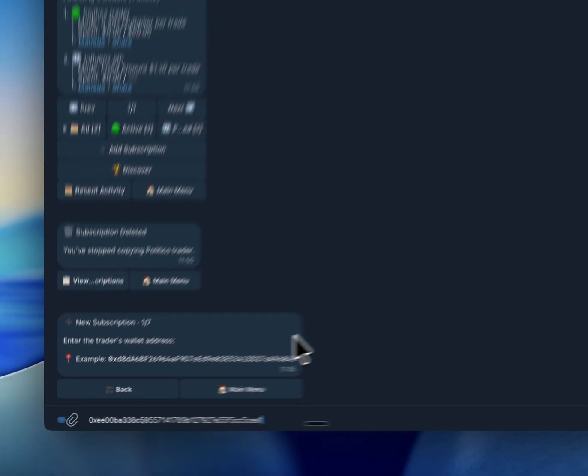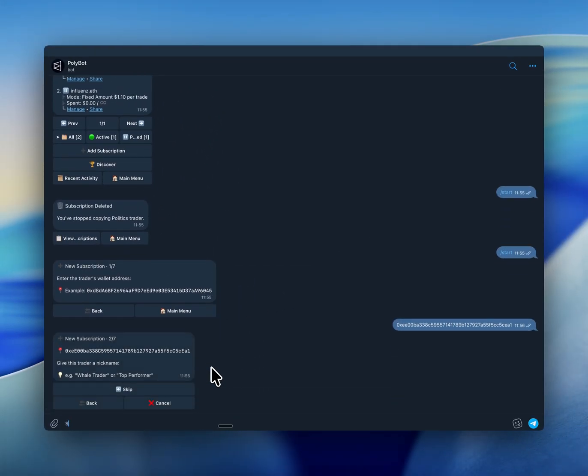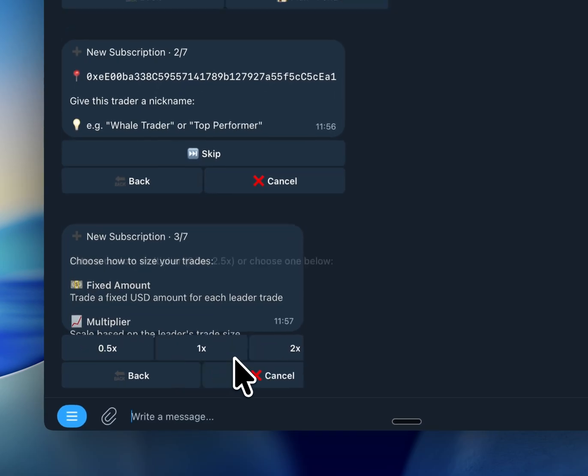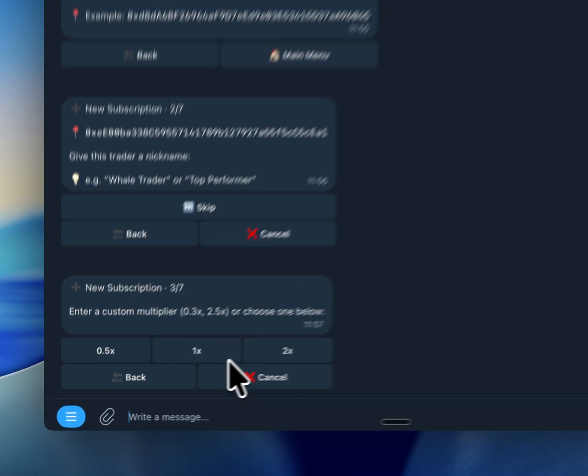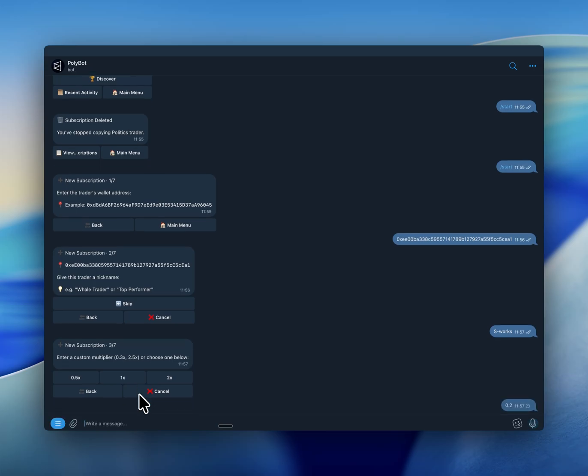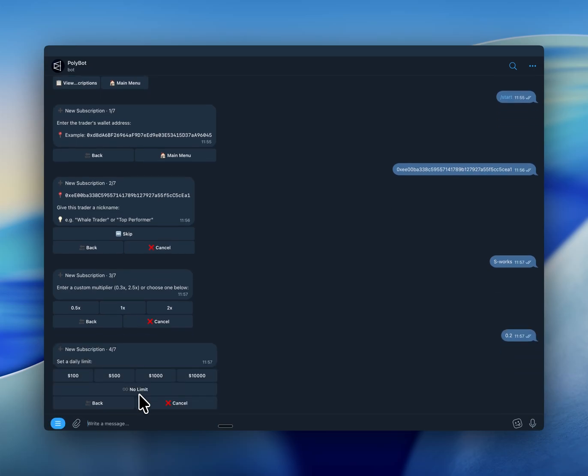Step 1. Paste in the trader's wallet address. Step 2. Give them a nickname so you can recognize them later. Step 3. Choose how to size your trades. You can either copy a fixed dollar amount per trade or use a multiplier that scales with the leader's position size. In this example, we're using a 0.2x multiplier, meaning every time they bet, you bet a fifth of what they do.